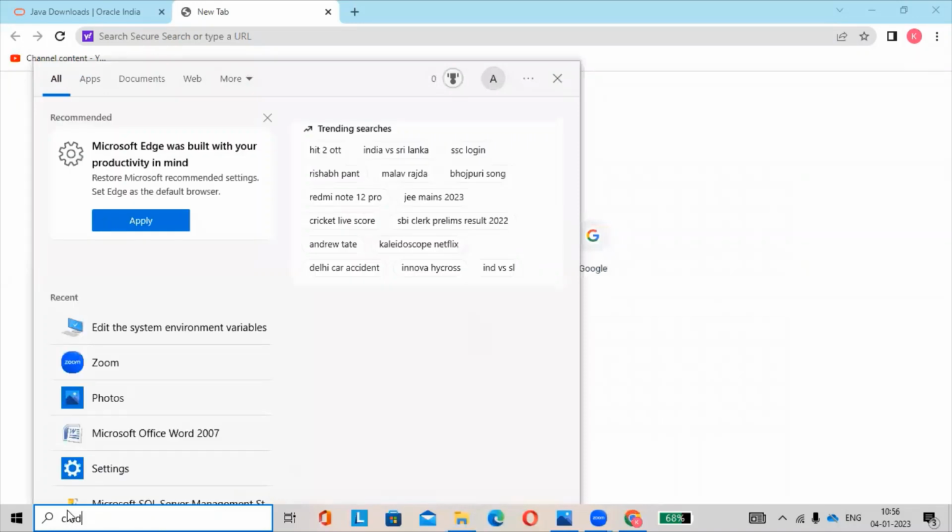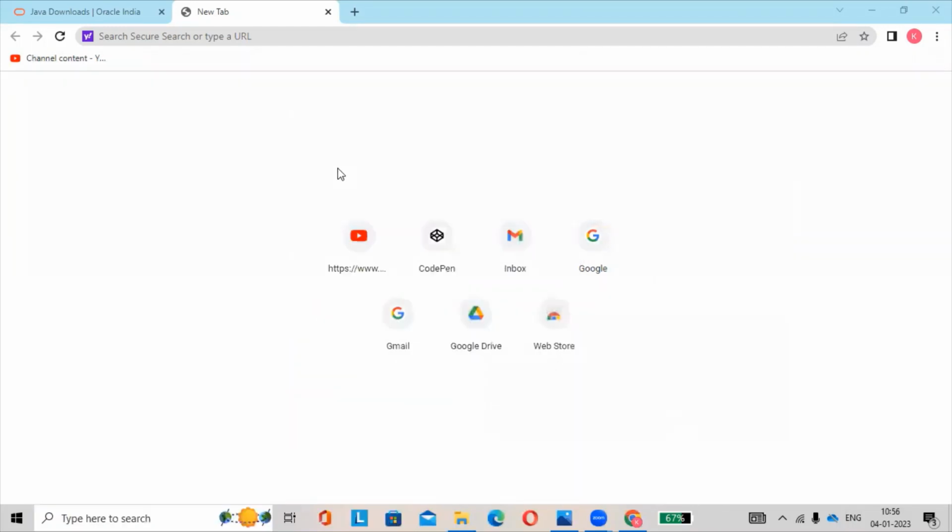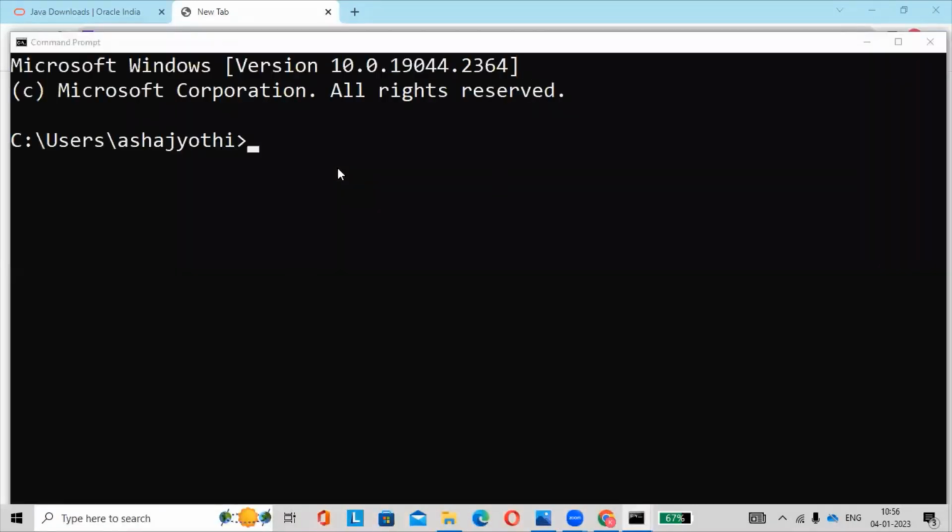Here go to command prompt, cmd. Open the command prompt. Here type java -version. It will display the version of the Java which has been installed.